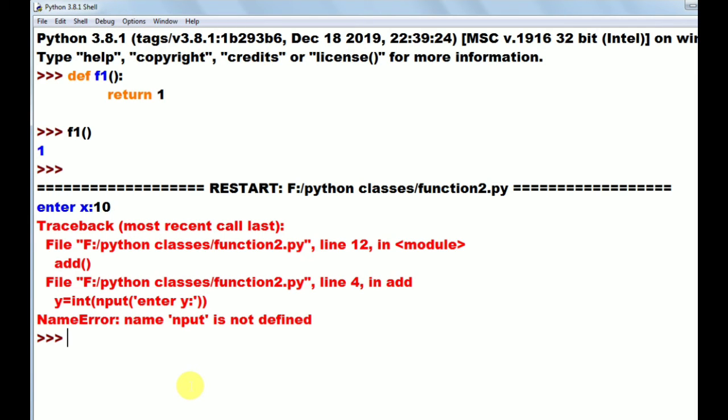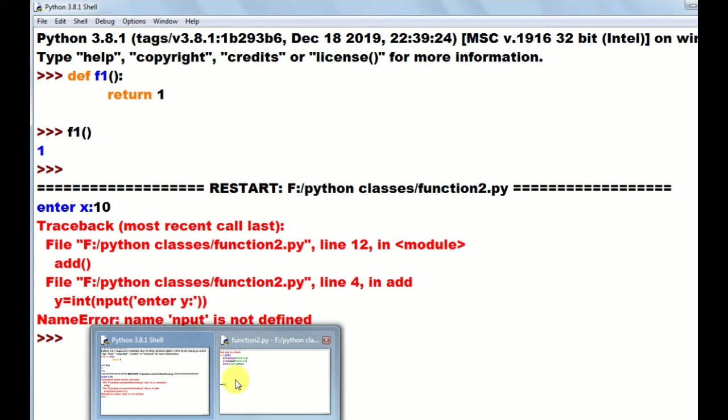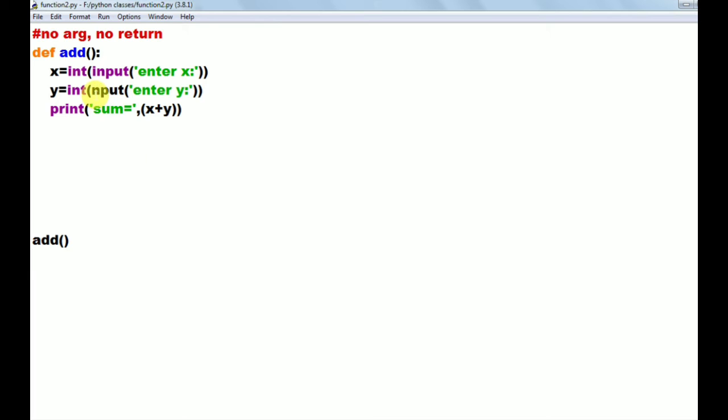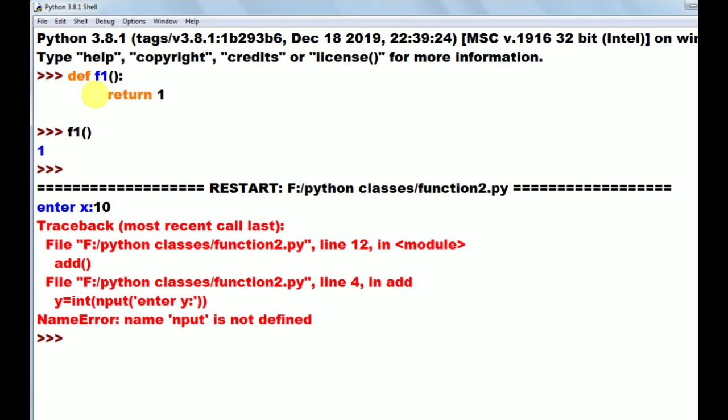Now that is asking, oh sorry, one error. In the input there is a spelling mistake. Okay, I am correcting it. I am correcting the program now. So write I. Okay, I am running the program again. I am pressing F5. I saved it. Now observe here.